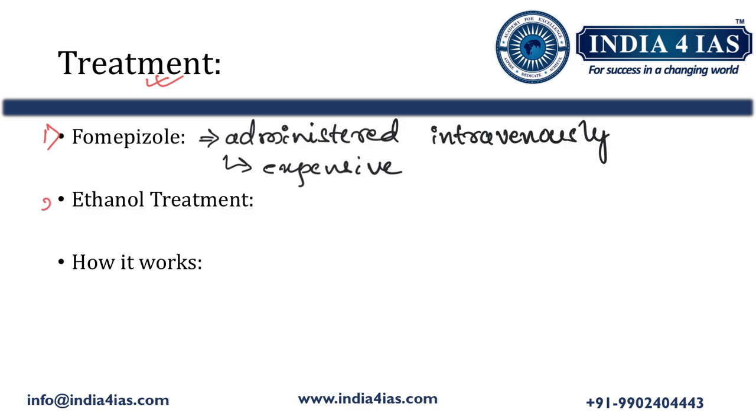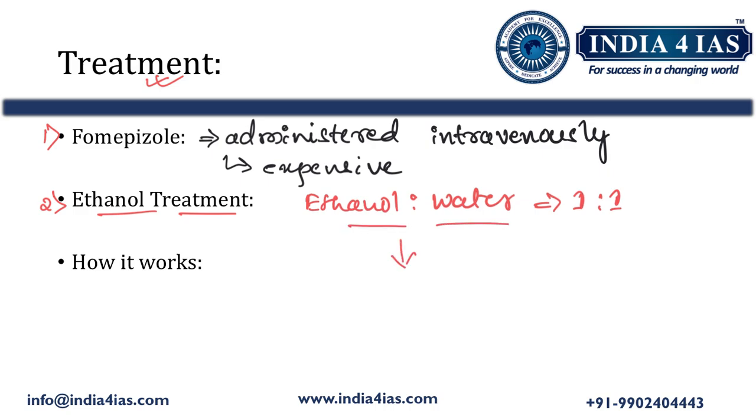The second method is ethanol treatment. In the ethanol treatment, ethanol and water are used in a 1:1 ratio, and this mixture is used for the treatment of methanol poisoning. This mixture prevents the methanol from converting into harmful toxins. Then it helps the body to flush out the methanol either naturally or through dialysis.